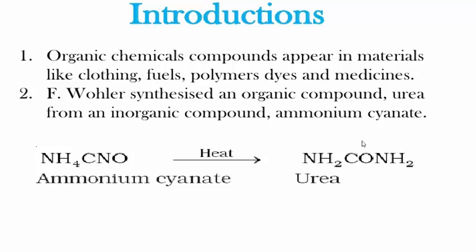Students, organic chemicals or organic compounds appear in materials like clothing, fuels, polymers, dyes and medicines. One of the organic compounds, urea, is the first synthesized organic compound, by Friedrich Wöhler. Remember this point. Second, acetic acid, one of the organic compounds, was discovered by the famous scientist Kolbe. And the third one, methane, was given by another scientist, Berthelot.